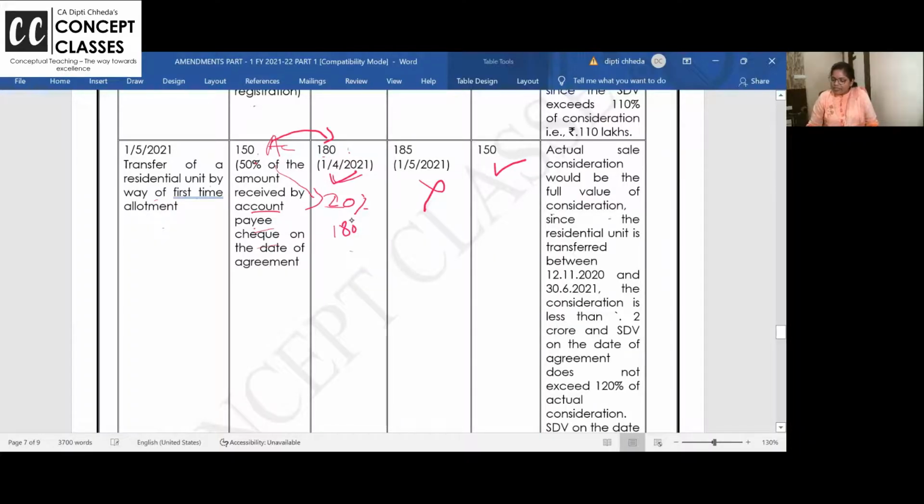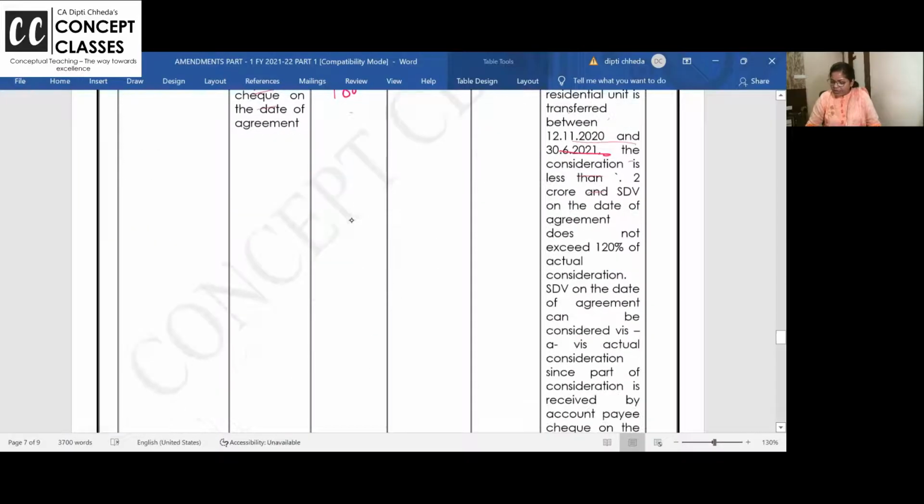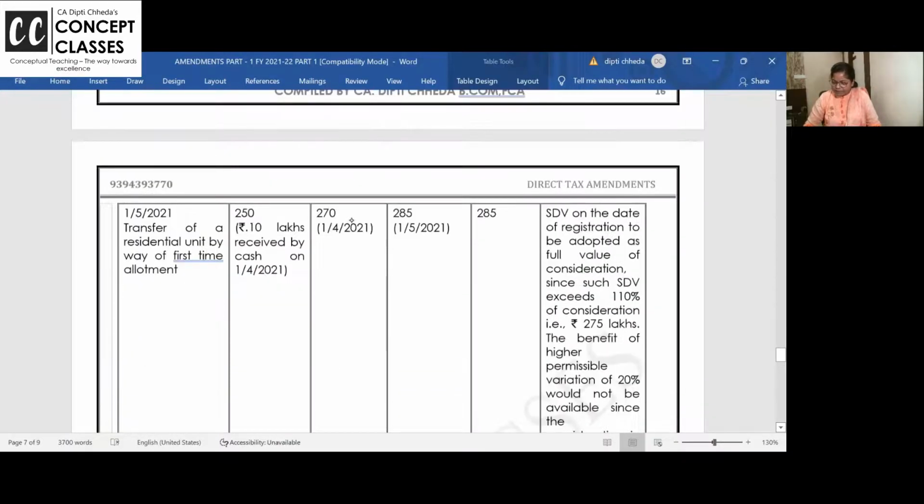Actual sale consideration will be full consideration since residential unit is transferred between this period. The amount is less than 2 crores and stamp duty value does not exceed more than 20%. इसका 20% 180 से exceed होता. अगर यहाँ पे stamp duty 185 होता ना, we would have taken. Clear or not? Any example not clear, ask me again.